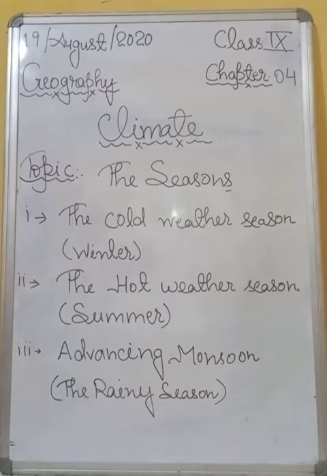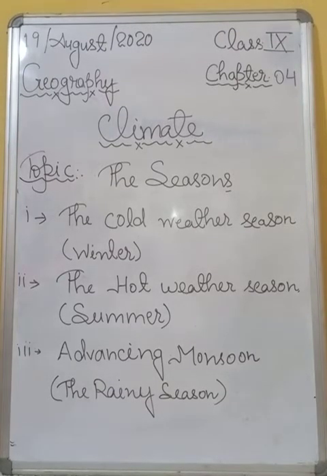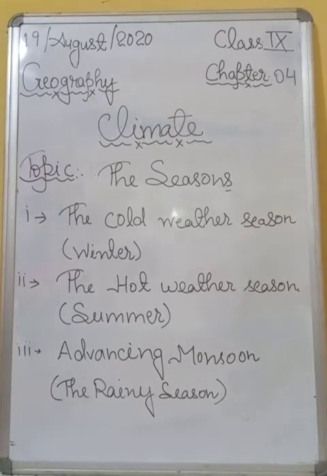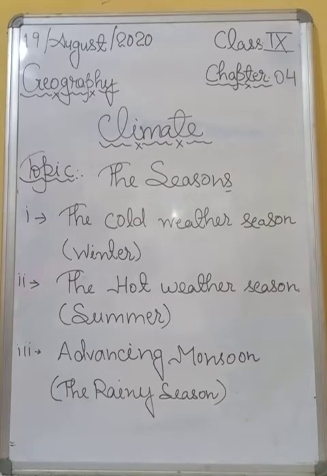And students, interior part of the country means the areas of Delhi, Lucknow, Patna, etc. All right. And the coastal areas do not experience much variation in temperature. There is variation in rainfall pattern. All right.